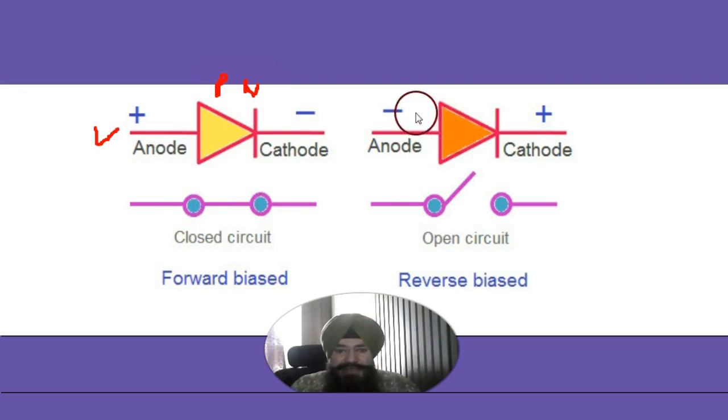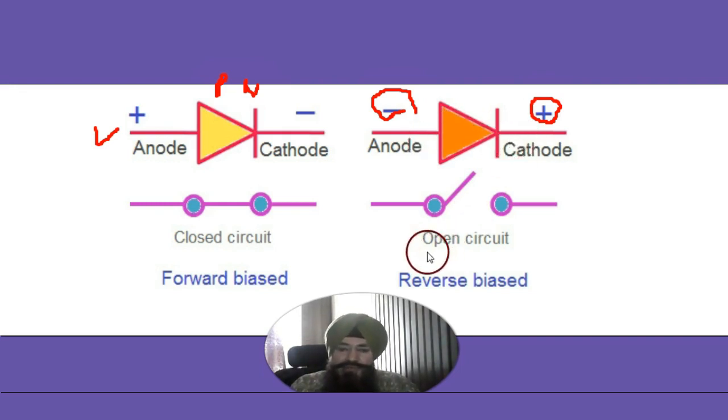And when P is given a negative voltage with respect to the N type, then no current flows, in the ideal condition.